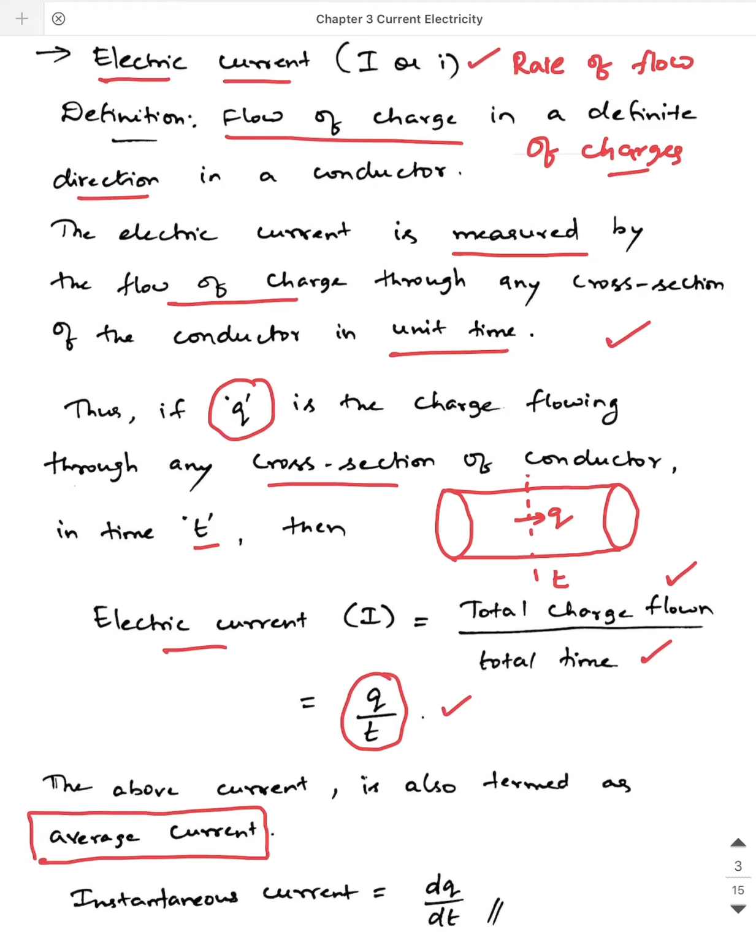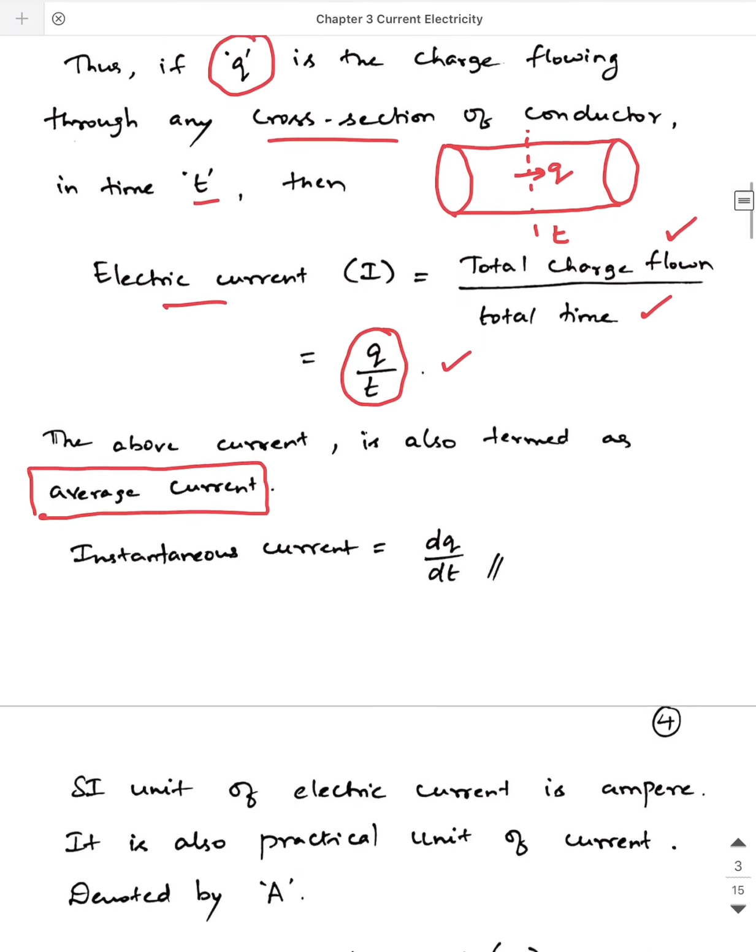There are two types of currents we always try to measure. One is called average current and the second is called instantaneous current. Instantaneous current has something to do with alternating currents. So in this chapter we are not going to be concerned about instantaneous current at all. All that we are going to calculate is the average. We call it average steady state current. Let's see what that steady state is later. As of now, understand, if you are able to calculate the total charge flown per unit time, that is what is called average current.